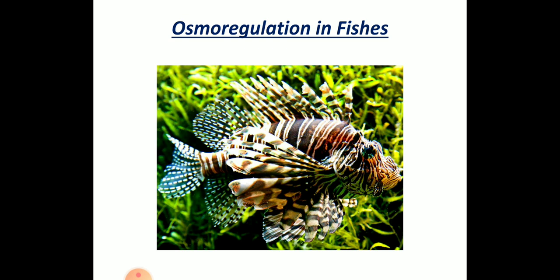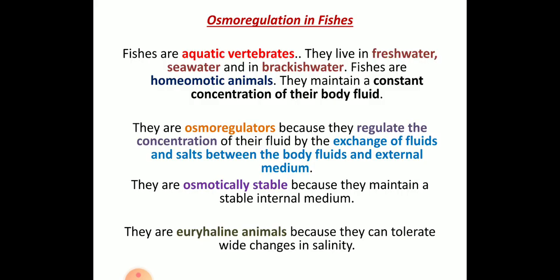Depending on the water, it may be fresh water, marine water or brackish water, fish react to the different types of water where they are living. In osmoregulation of fishes, we all know that fishes are aquatic vertebrates.